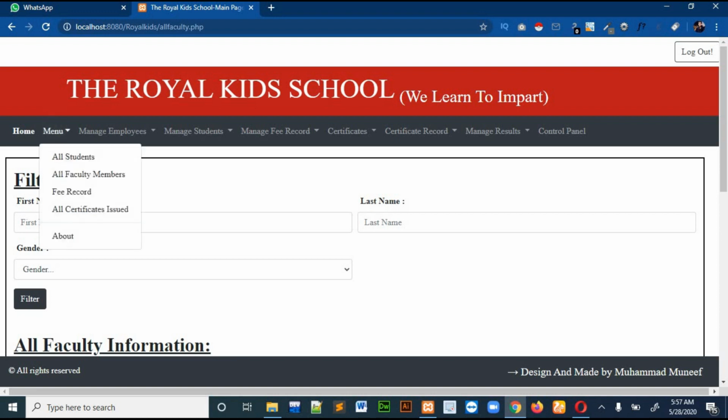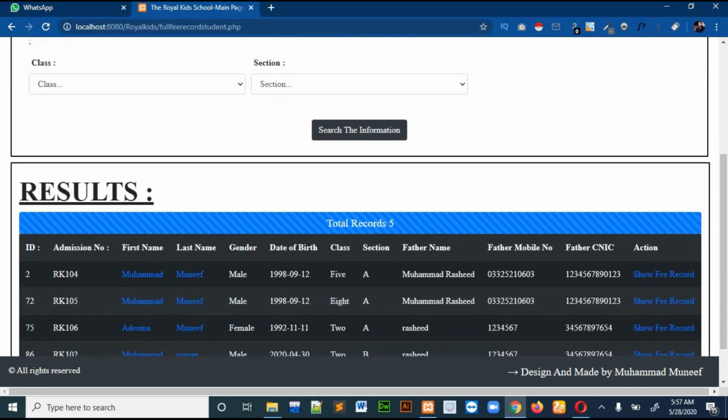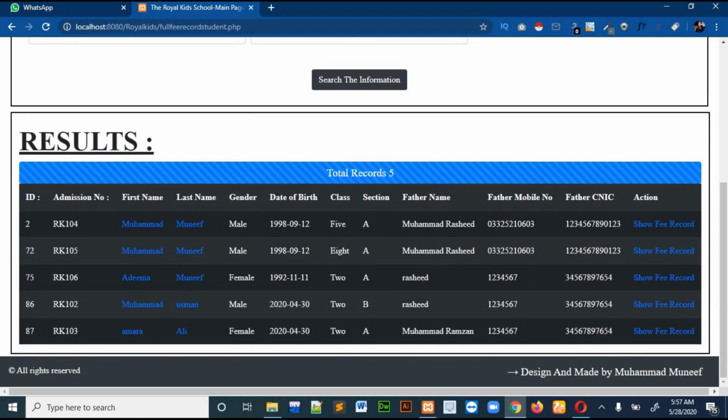In the fees record section there are also filters on the upper side, so you can filter by name, last name, class and section. It will show you the fees record of all the students.